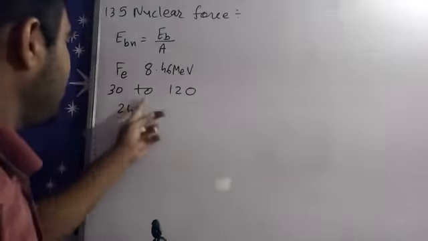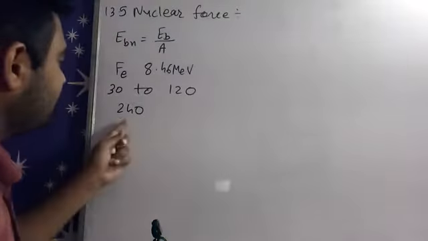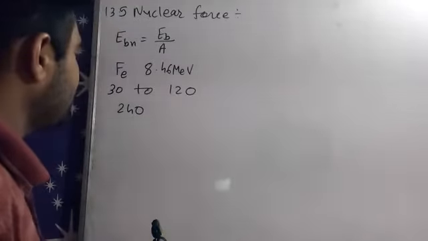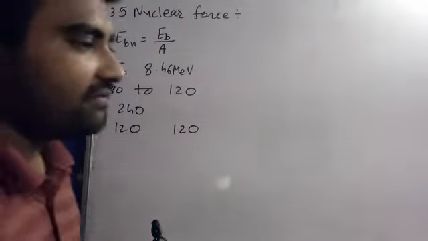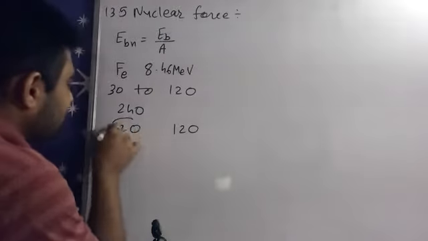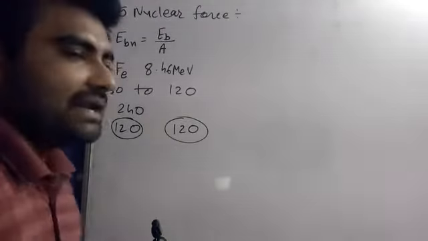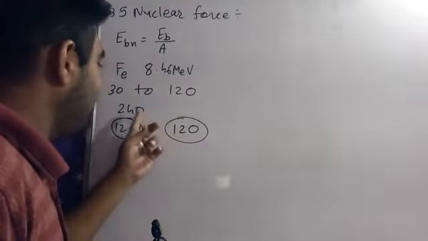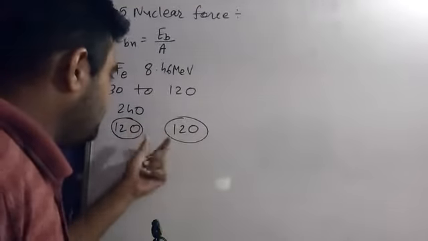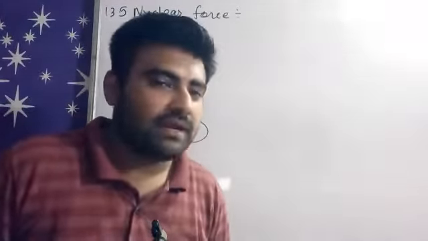Now, if we have an element of atomic mass 240, and by nuclear fission we get two elements of 120, then the binding energy of these two elements together is more than the binding energy of 240. So the initial binding energy is less, and after we get the fragments, the binding energy will be more, right?